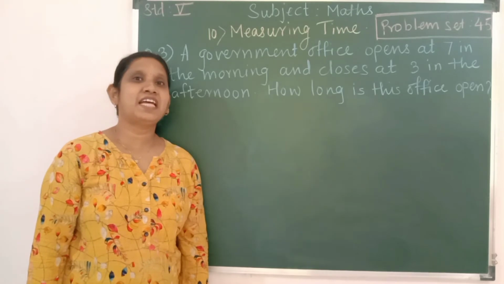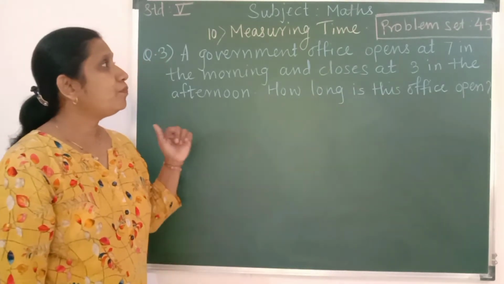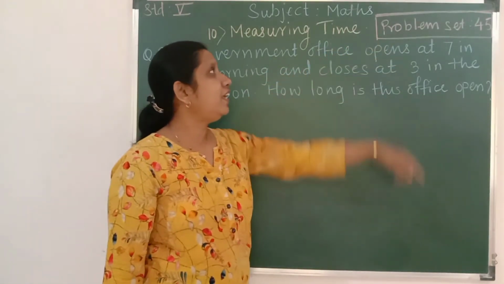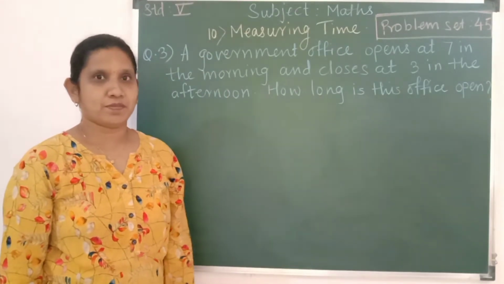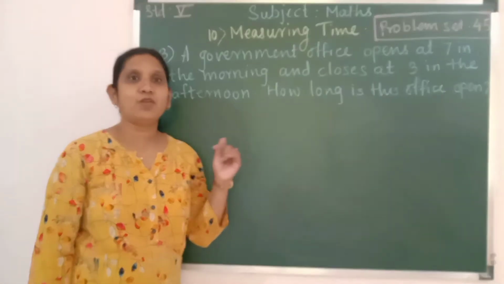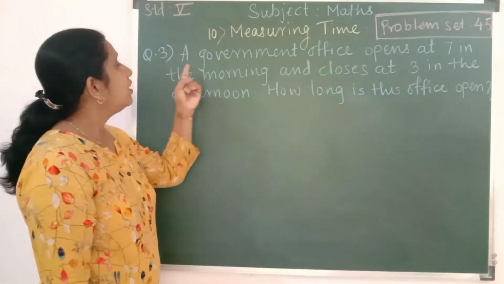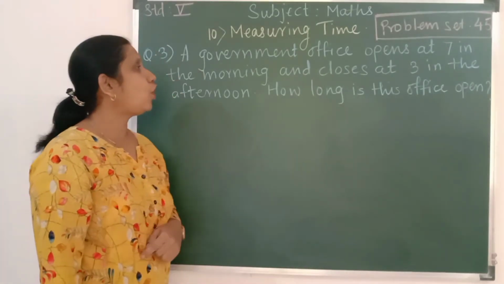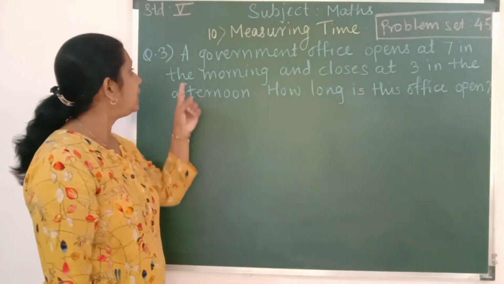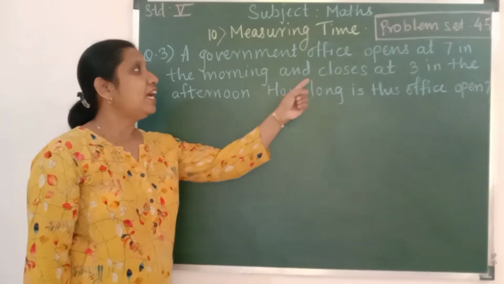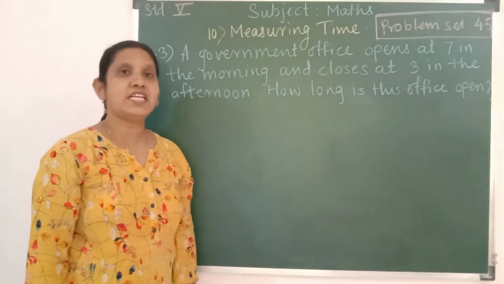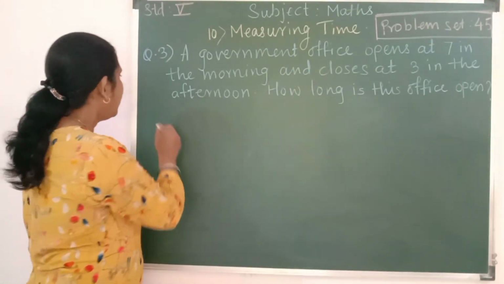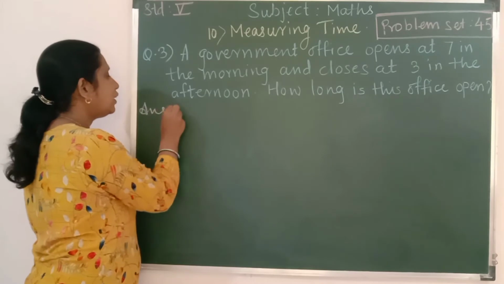Hello students, in this part of this lesson we'll study in the problem set 45 remaining word problems. Okay, so let us have a look at the question number 3. See the question, a government office opens at 7 in the morning and it closes at 3 in the afternoon. How long is this office open? Children, it is very easy to find out.